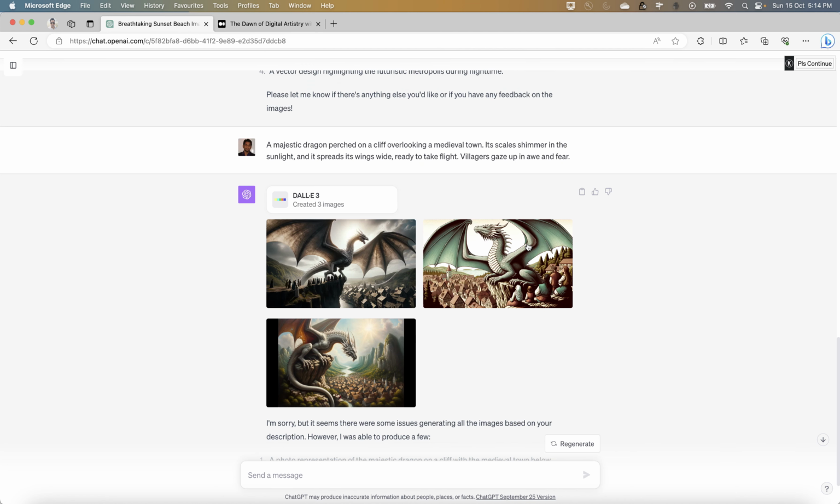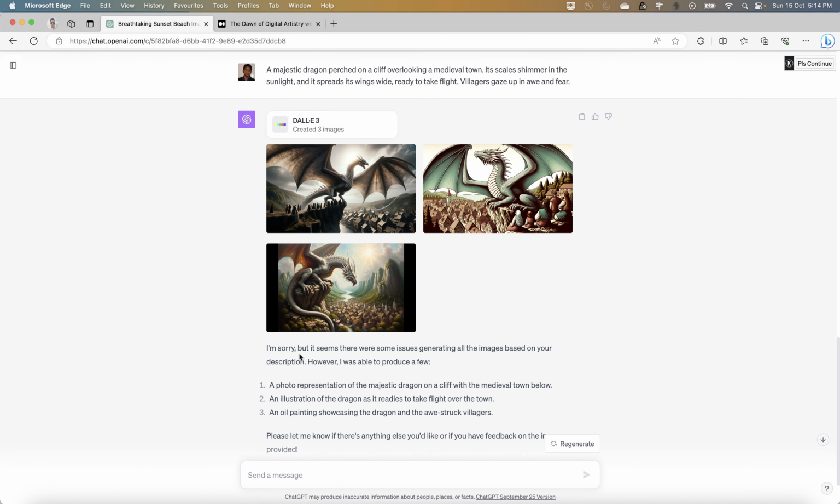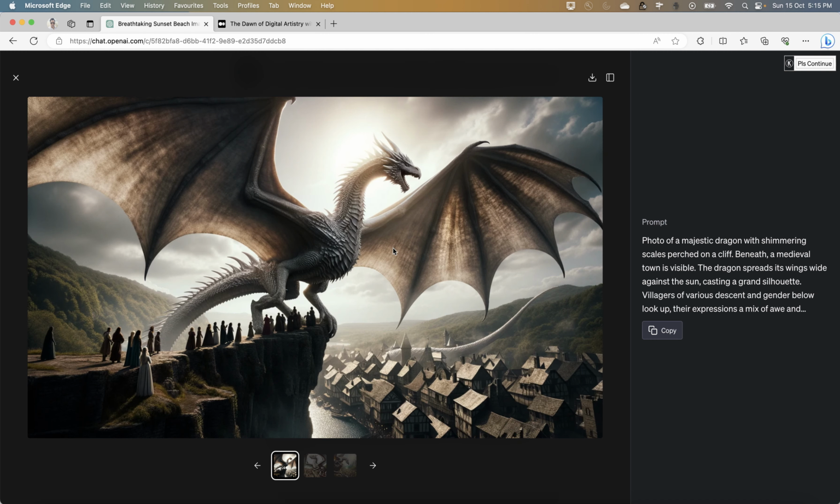In the meantime, you see what is done here, and there is an, I am sorry, but it seems there are some issues with generating all the images. So out of 4, only 3 images got generated based on the description. Anyways, it looks fine, and it makes sense as well. It looks like there is a dinosaur or something, and there is a big dragon, and here are the villagers. A photo of a majestic dragon with shimmering scales perched on the cliff, beneath which a medieval town is visible. The dragon spreads its wings wide against the sun, casting a grand silhouette, right? And villagers of various descent and gender below look up, their expression a mix of awe and fear.